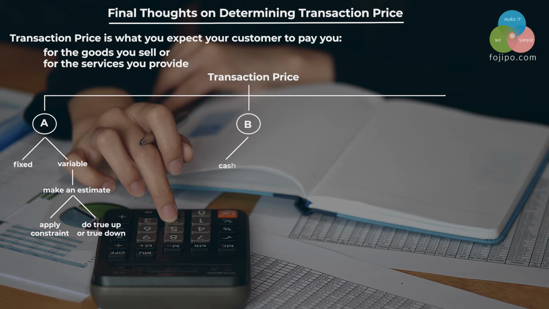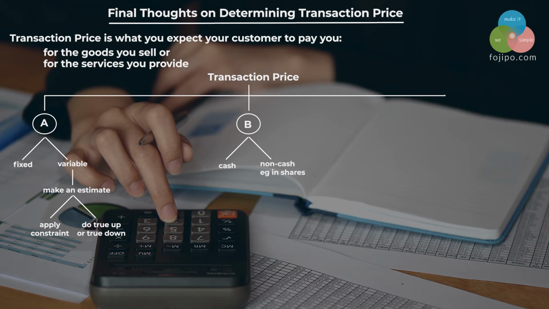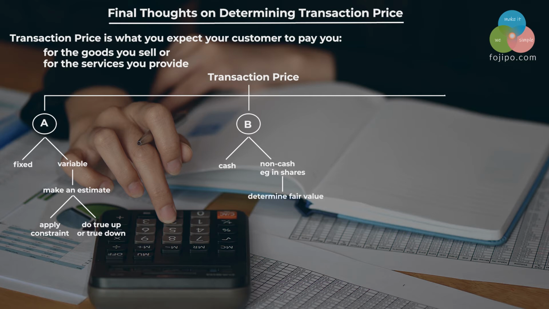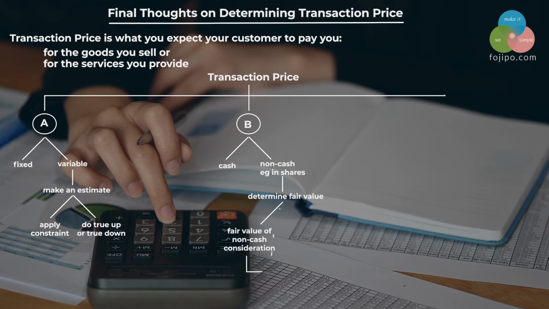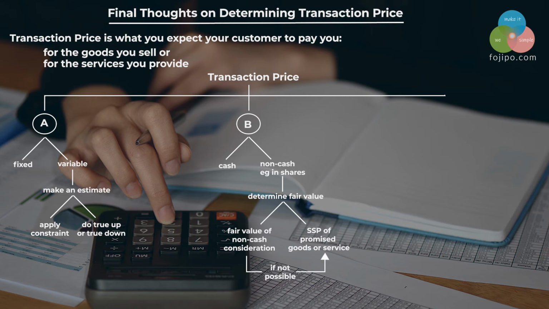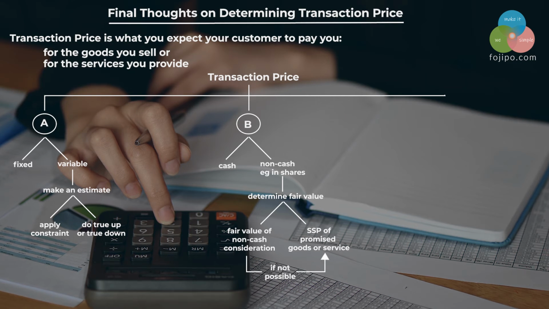Transaction price can be paid in cash or in non-cash forms, for example in shares of the company. If paid in cash, no problem and no estimation needed. However, if paid in non-cash form, for example in shares, then you will need to determine fair value of the non-cash consideration at the contract inception, and only if it is not possible to determine the fair value of the non-cash consideration, only then you should determine a standalone selling price of the promised goods or service, and this estimated amount will be your transaction price.